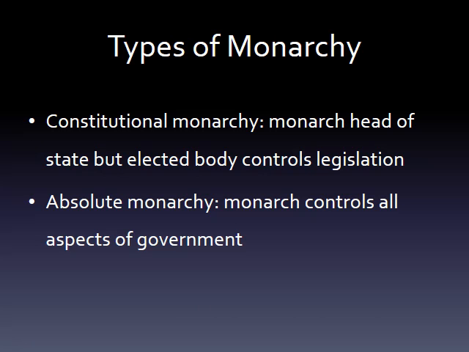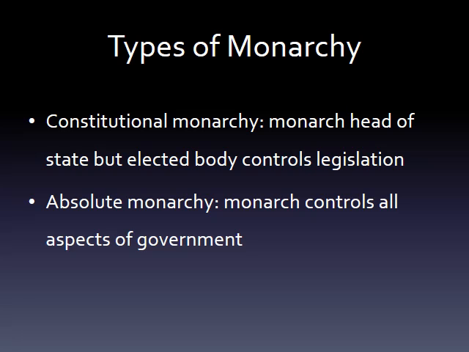The first is the absolute monarchy, which, as I just mentioned, is where a king or queen, so the monarch, controls all aspects of the government. They could pass any law they wanted to at the snap of a finger or execute anyone they wanted just because. However, there are also constitutional monarchies, which are more popular today, in which, while the monarch is the head